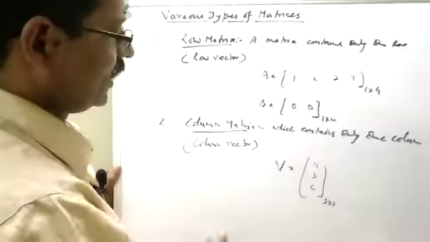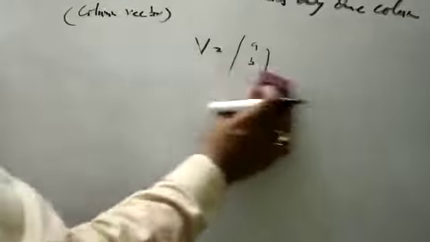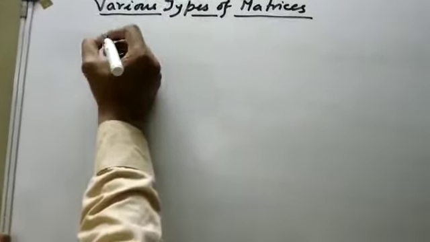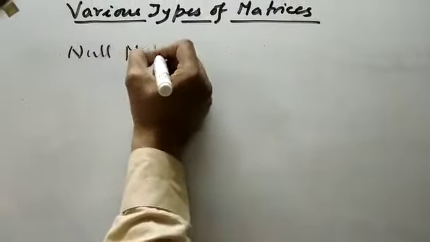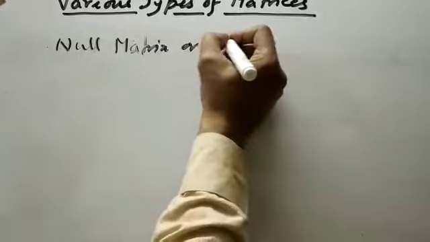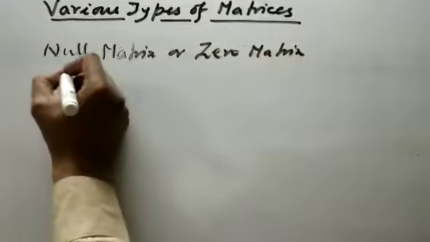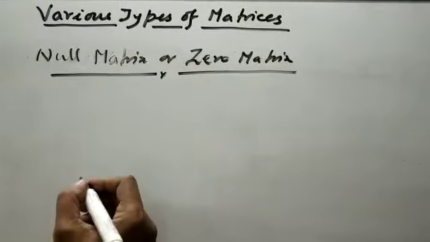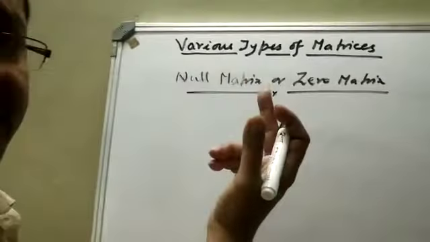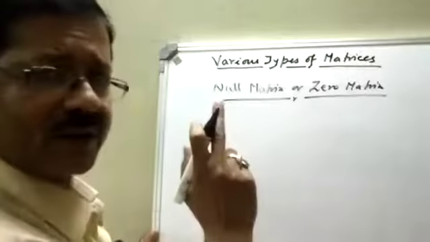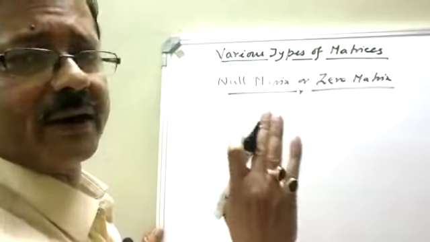Now the third one is the null matrix, or zero matrix. What is a null matrix? Any matrix whose each and every element is 0.